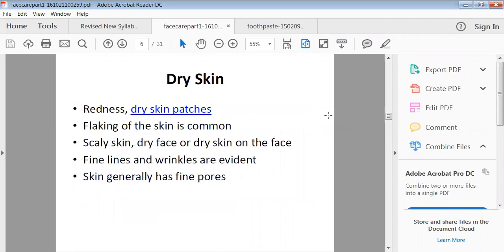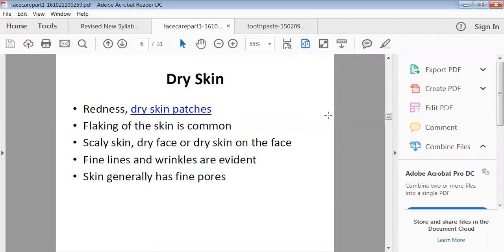Then, as compared to oily skin, what about dry skin? In dry skin, most probably redness is there. Then patches of dryness are there. Then flaking of the skin is very common. Then scaly skin is there, or a scale-like structure. Most of the time the skin looks very rough, and very fine wrinkling lines are there, which make the person look aged.